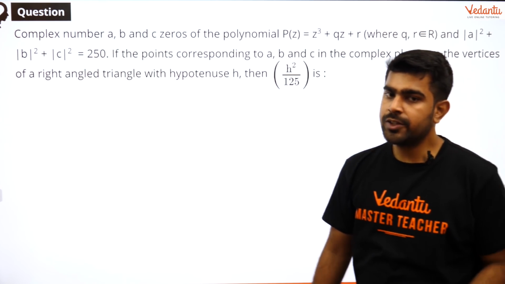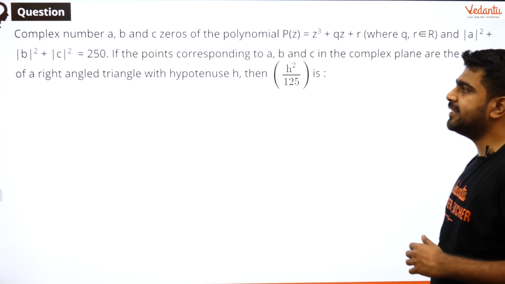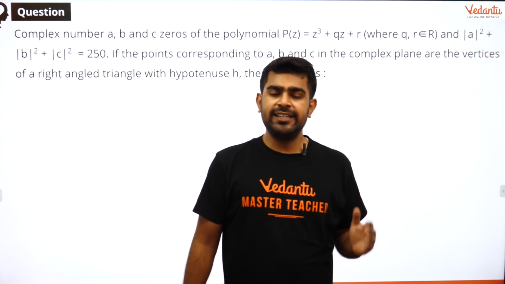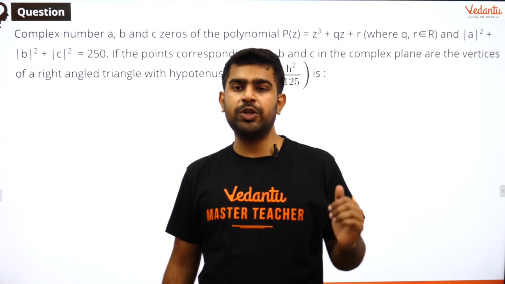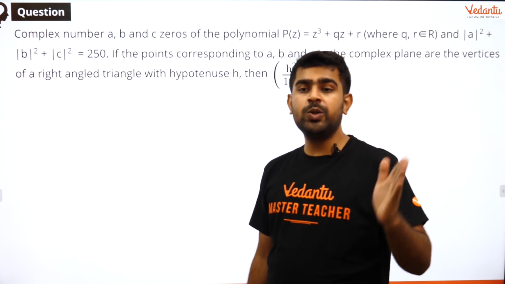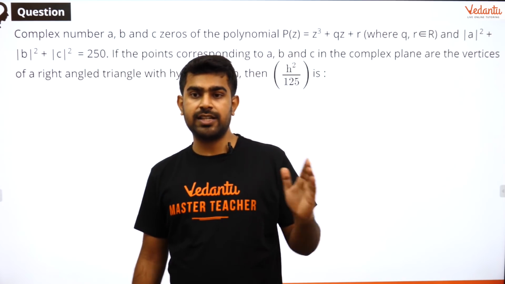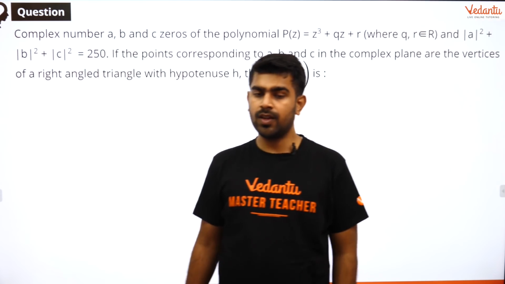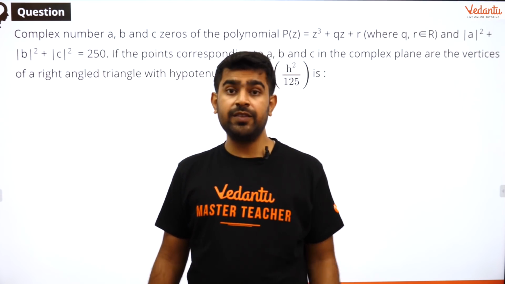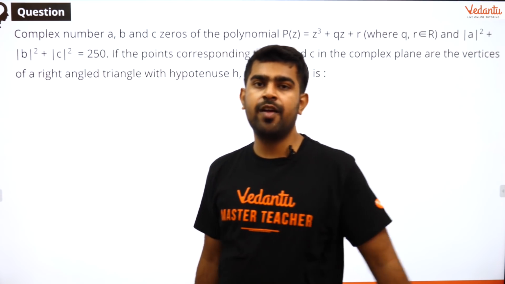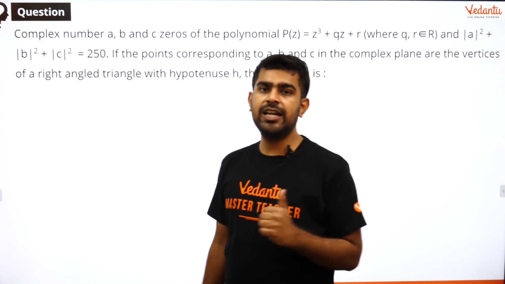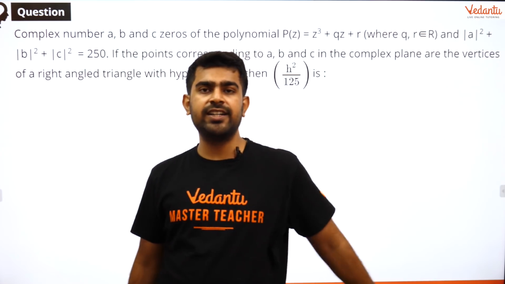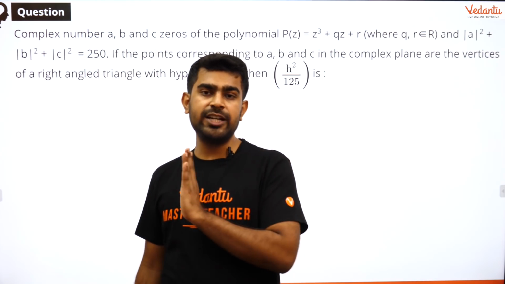Here you have complex numbers A, B and C given to be zeros of the polynomial P of Z equal to Z cube plus QZ plus R, where Q and R belong to real numbers. Guys, that is an important takeaway from here. Whenever you have a polynomial equation with real coefficients, the roots will occur in pairs. If there are imaginary roots, they will occur in pairs. That is the important takeaway.